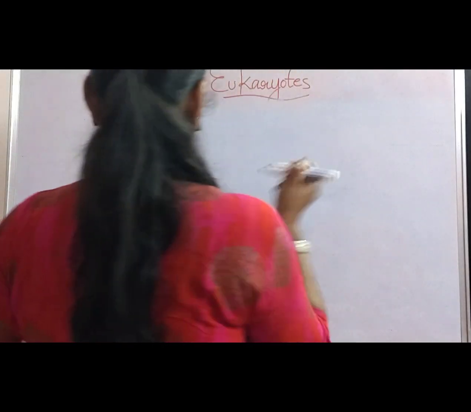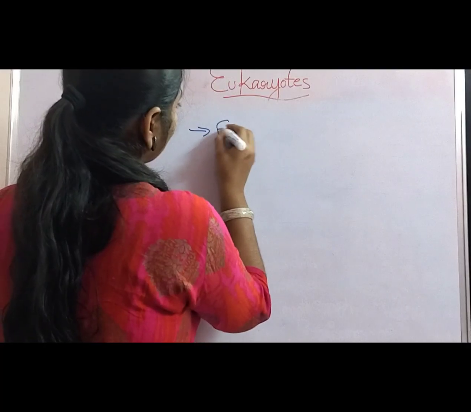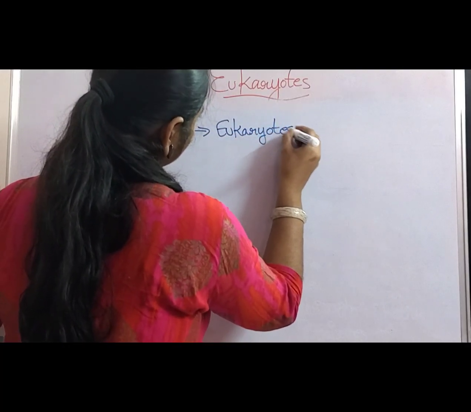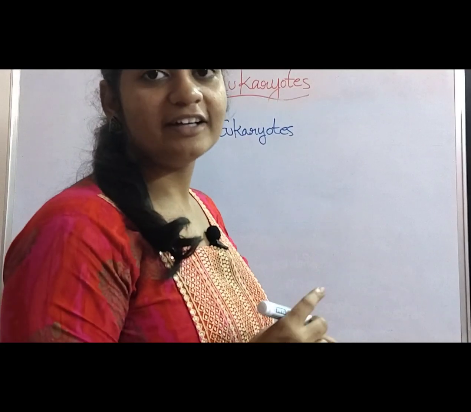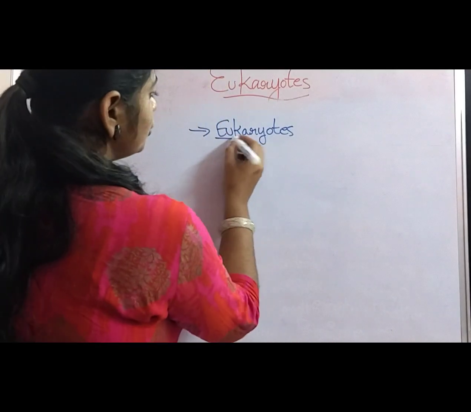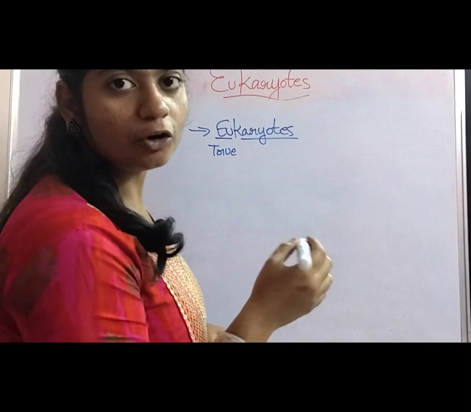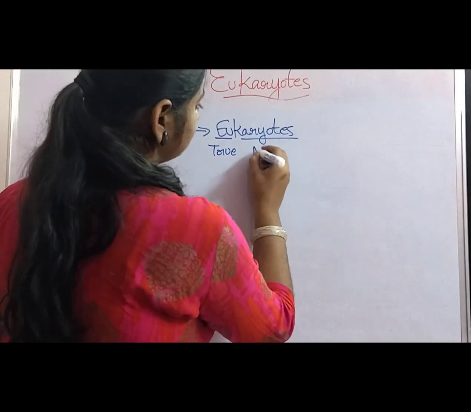Today in this video session, we are going to discuss eukaryotes. At first, what is the meaning of the word eukaryotes? The word eukaryotes is divided into two terms, eu and karyon. Eu means true and the word karyon means nucleus.